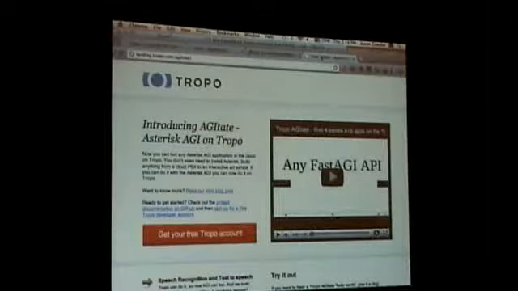Now you can write a whole application on this, but the idea here is to mix in things into Asterisk like speech recognition and speech synthesis from, I think there's 20 different languages and things like this, without having to install that on your local Asterisk box. So what's happening in the demo I can show you here in a minute is, can you see that all right?